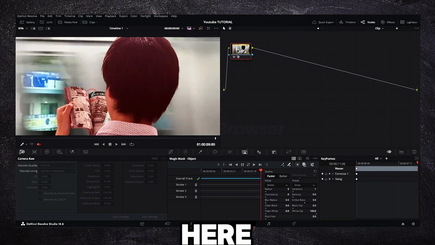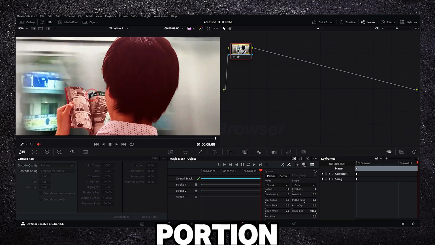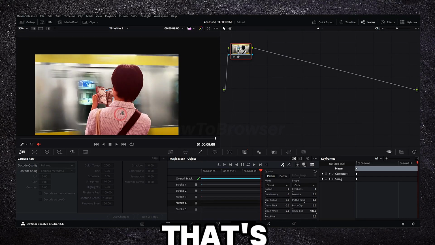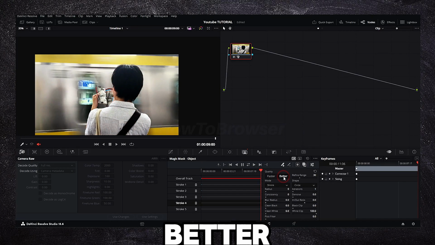Now I see here that this part hasn't been removed, so I'm just gonna select this portion. I want this, and that's quite enough. That's all I need. Also, sorry, I forgot to mention, make sure you click on better for better tracking.